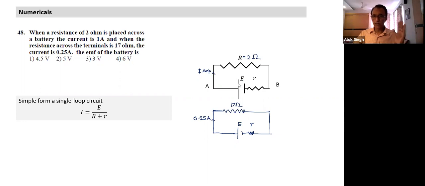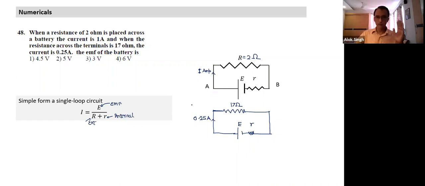What is the simple form here? There's an external resistance, and there's a battery with internal resistance. When this is connected, current will be equal to E divided by R plus r. E indicates the EMF, R indicates the external resistance, and r indicates the internal resistance. I'll come to this point again. That's the current flowing in the circuit.